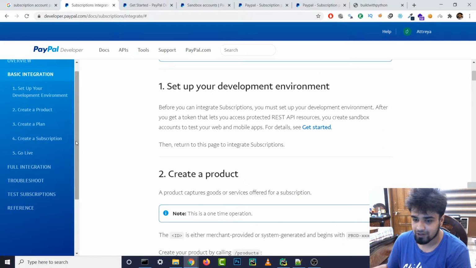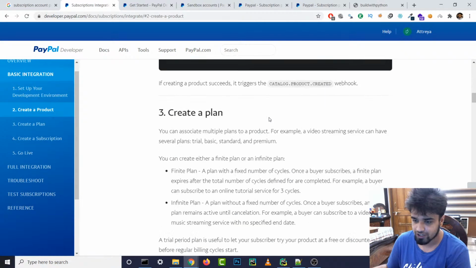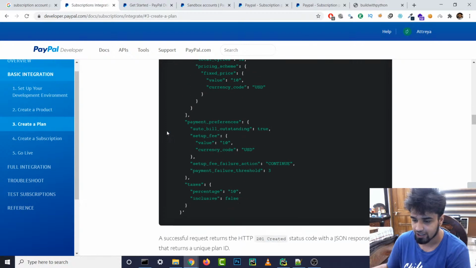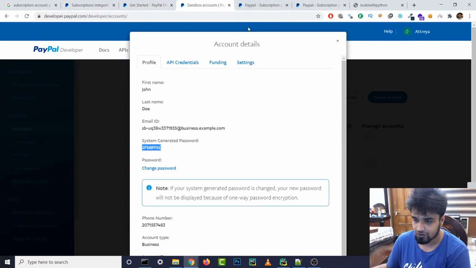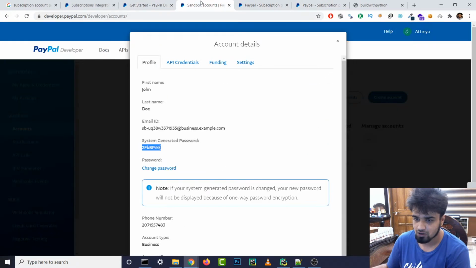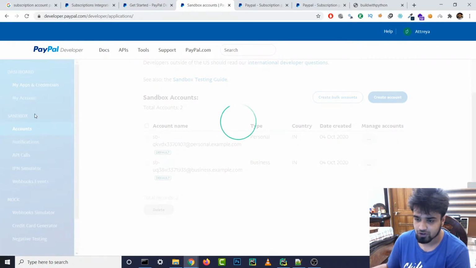All right. Set up your development environment. We created a plan. This is a one-time operation. We also created a product. So these steps, we don't have to even do this. We can just do it with the GUI, right? And if you notice, guys, in our sandbox accounts, for example, if we go to my apps and credentials, we have created it over here, all the sandbox stuff.